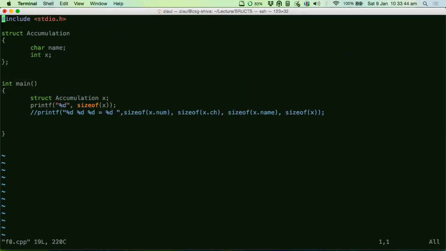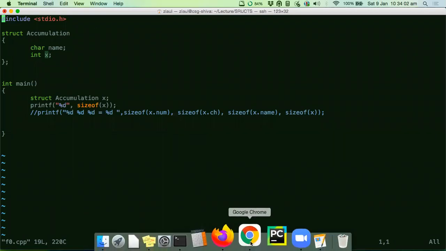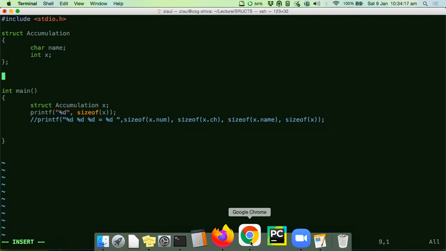Because it is 4 plus 1, 5, right? 5 is not what is next, sir? 6, I guess. Then it skipped to 4, right? It skipped by 3 and then it went to 8. Okay, so I think they have to be powers of 2, not exactly divisible by 2. I think, sir, in that case it was short int, so the highest storage was 2. That's why it was in multiples of 2. Here the highest storage is of int, so it should be in multiples of 4, I guess.